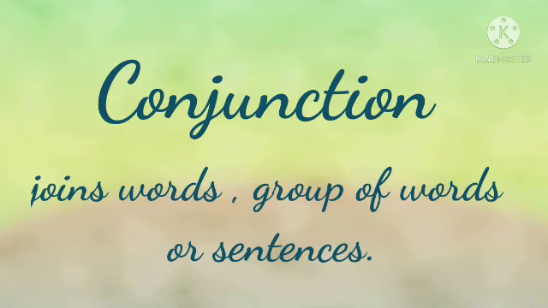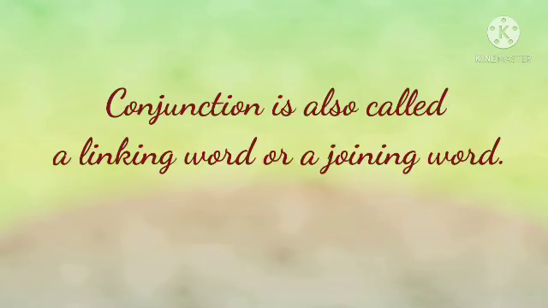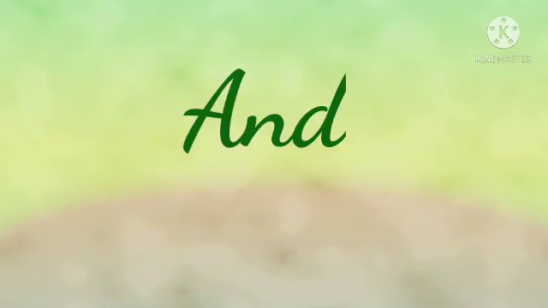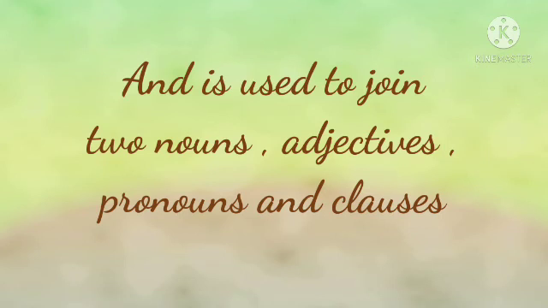Here, the word conjunction joins words, group of words, or sentences. Conjunction is also called linking word or a joining word. We are already familiar with some conjunctions like and, or, but, because. Let's see where these conjunctions are used. First one, and. And is used to join two nouns, adjectives, pronouns, and clauses that have related ideas.